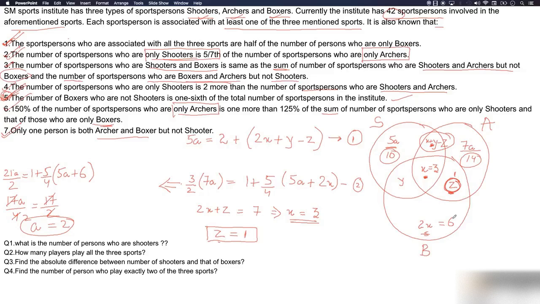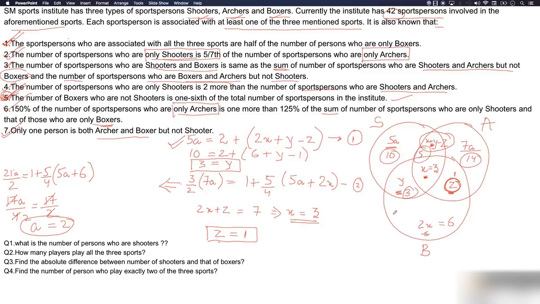Now what we need to find? We need to just find y. So we can use this equation, the first equation, to find the value of y. So what is 5a? 5a is nothing but 10. This is 2. 2x is 6. y we need to find. z is 1. Then what's the value of y? y equals 8 minus 7, or 10 minus 7, is 3. So the value of y is 3. So this is 3. And x plus y minus z is how much? 5. So this is 5.